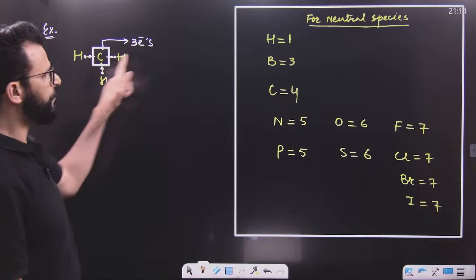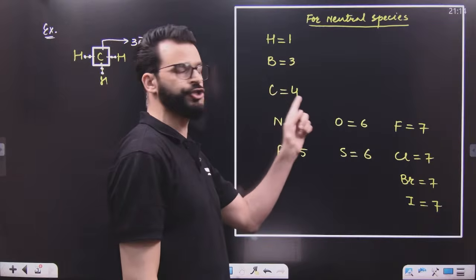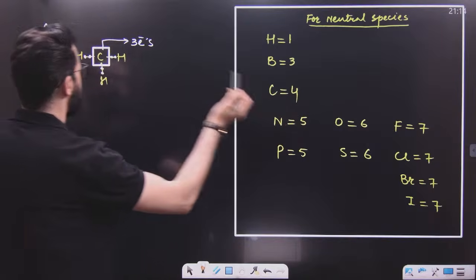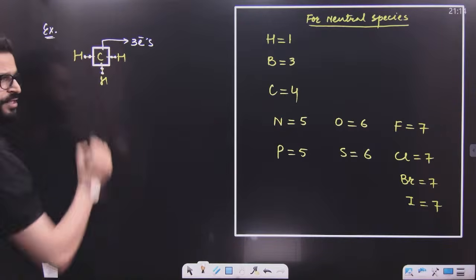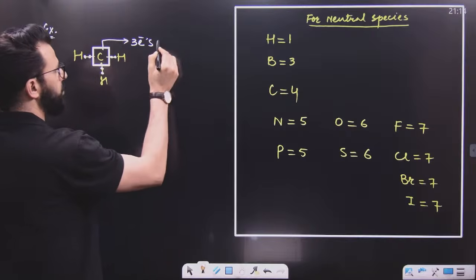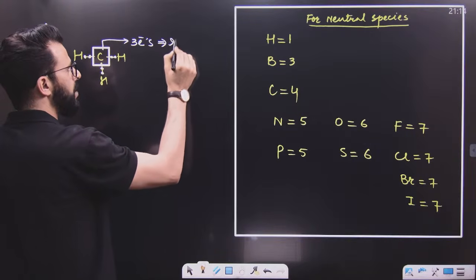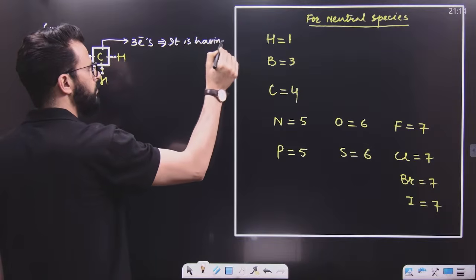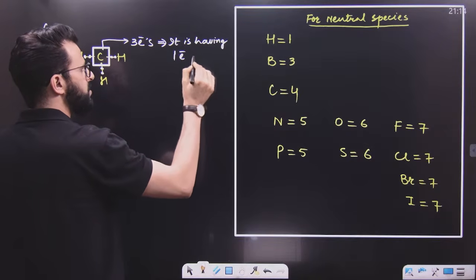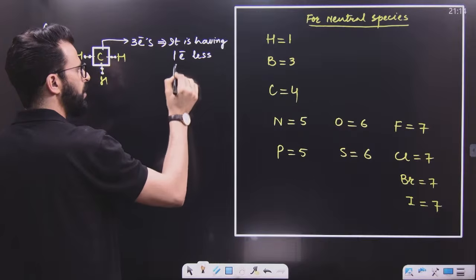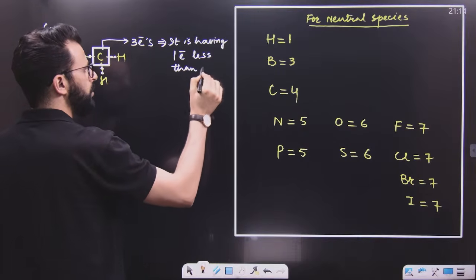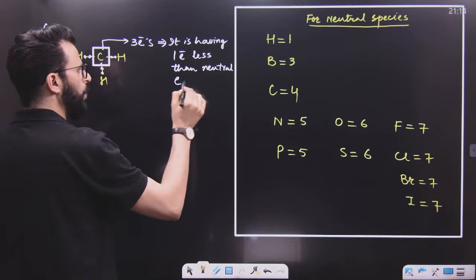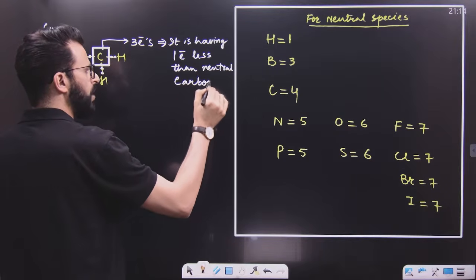But we know if carbon is neutral, at that time it should have 4 electrons. So neutral carbon must have 4 electrons, but this carbon is having only 3 electrons. That means this carbon is having 1 electron less than neutral carbon.